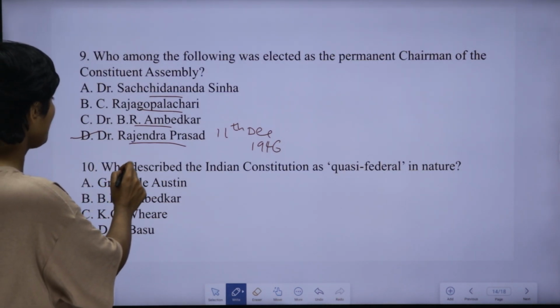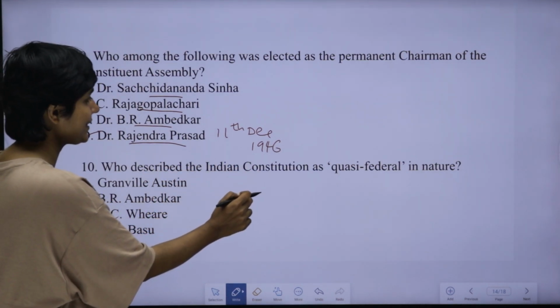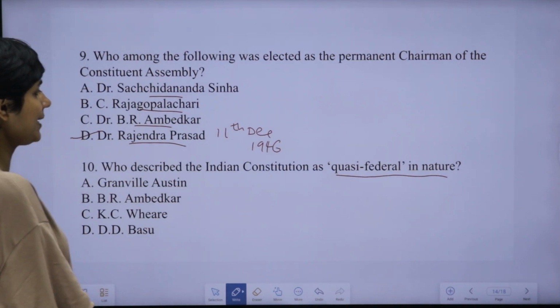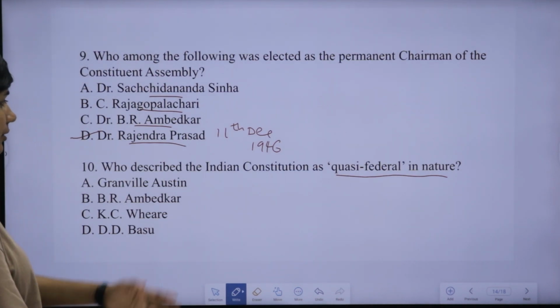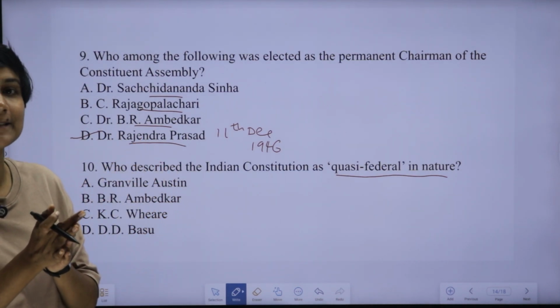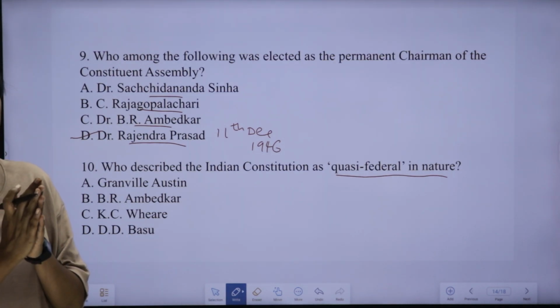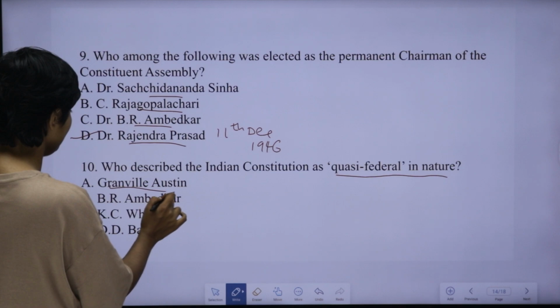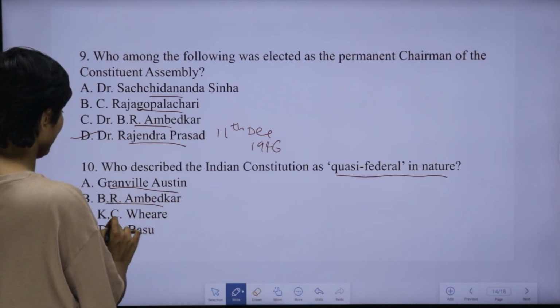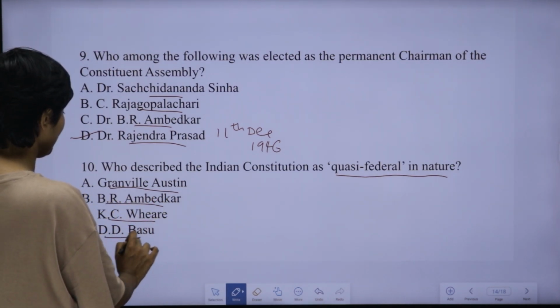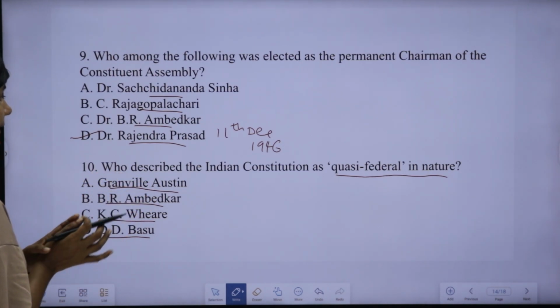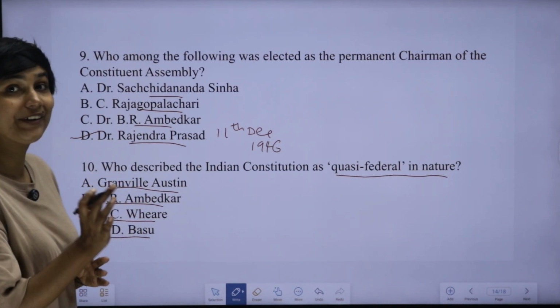10th question is, who described the Indian constitution as quasi-federal in nature? Who described India's constitution as quasi-federal in nature? This point we have already discussed while we took the introduction area. Is it Granville Austin, B.R. Ambedkar, K.C. Wheare or D.D. Basu? Granville Austin called India's constitution as cooperative federalism.